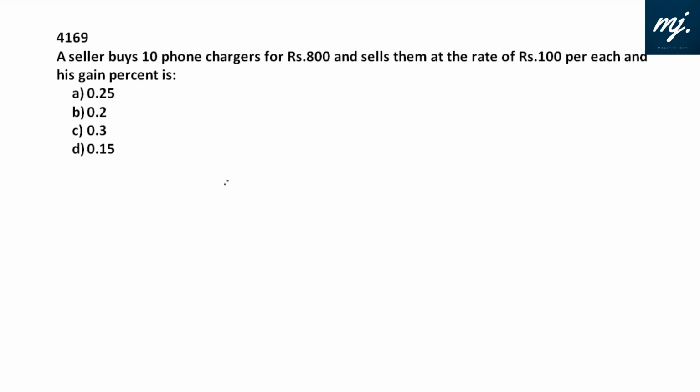Okay, a question on percentage of profit and loss. Marathon doesn't seem to be completed, isn't it? A seller buys 10 phone chargers for rupees 800. That means per phone charger's cost price is 80, 800 by 10, and sells them at a rate of 100 each. Selling price is 100, so profit is selling price minus cost price, that is 20.